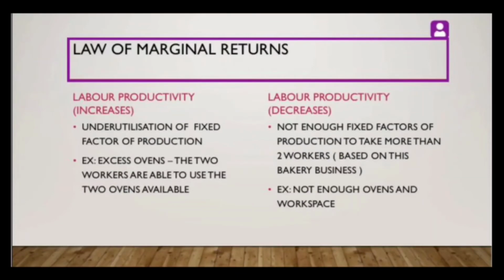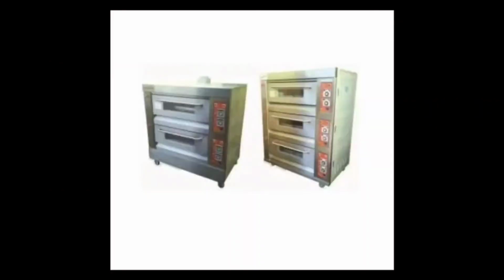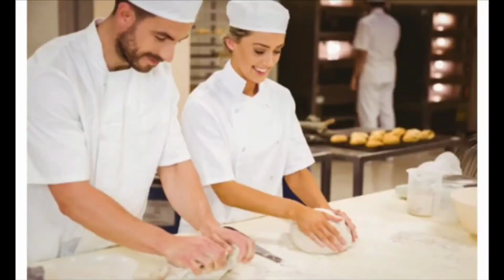This is because labor productivity is increasing. One of the reasons for this is underutilization of a fixed factor of production. For example, there are excess ovens. Let's say there are 2 ovens for this business. The first worker can use only 1 of them. When we employ the second worker, he could also use the other oven. Basically, there are 2 workers and both of them are able to use the 2 ovens available for this business.